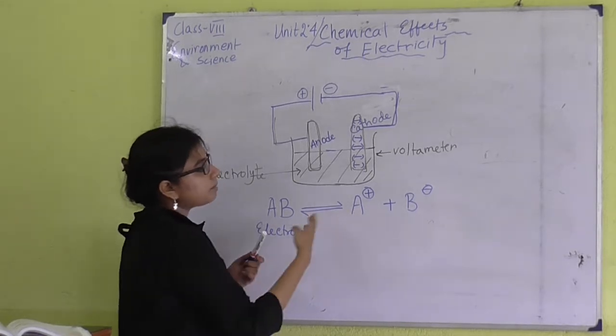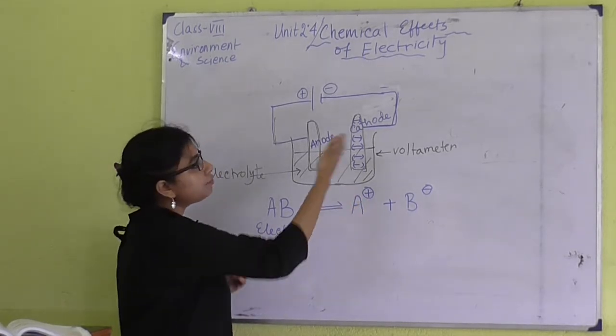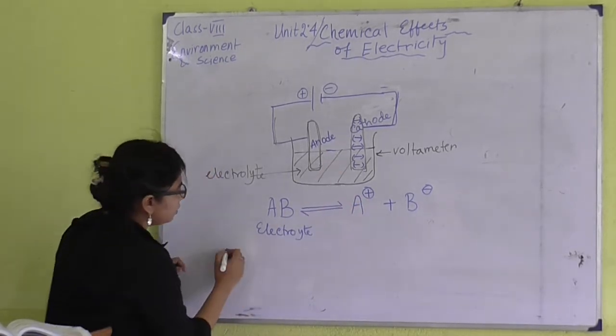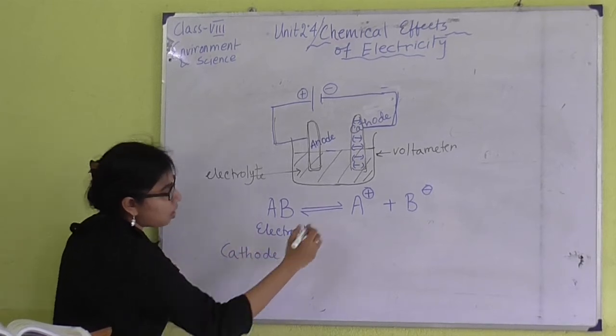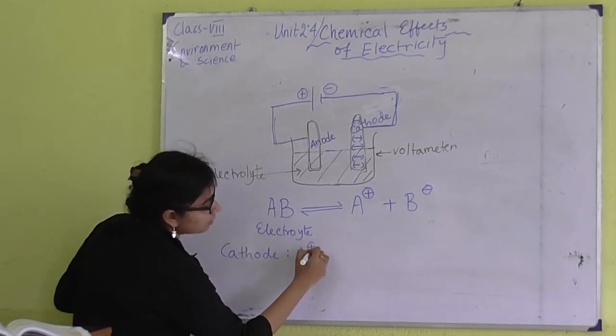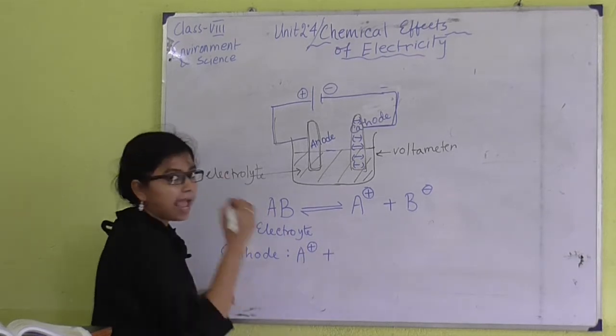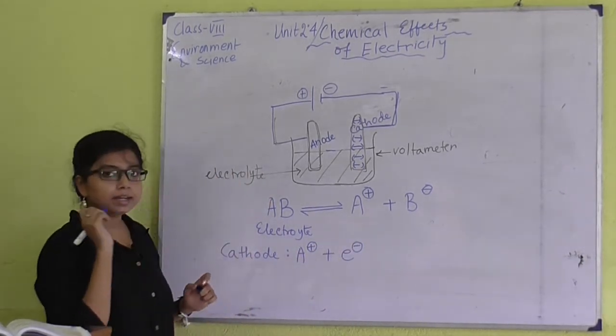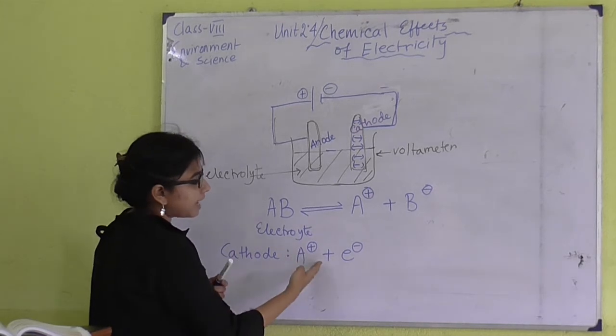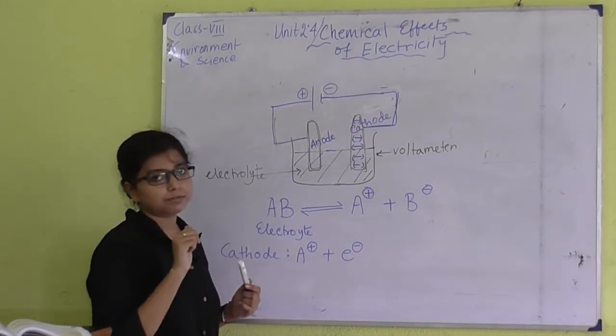So all the A plus will move towards the cathode, and after moving there, A plus will accept one electron. Why one electron? Because it is carrying only one positive charge.